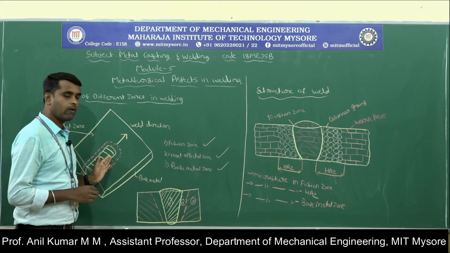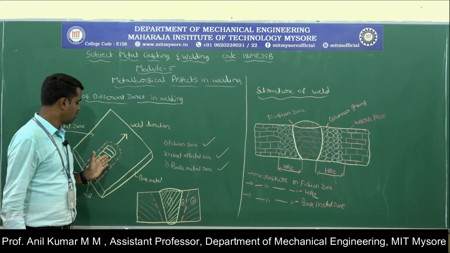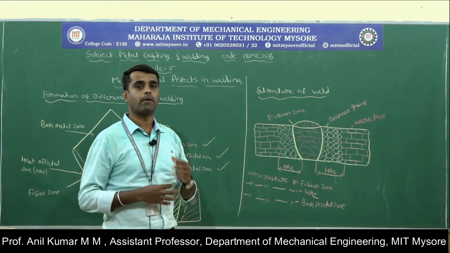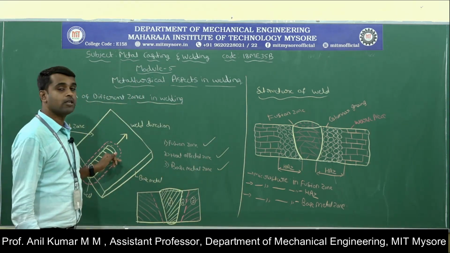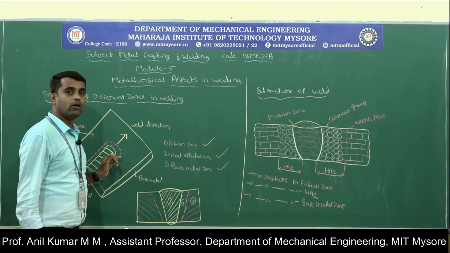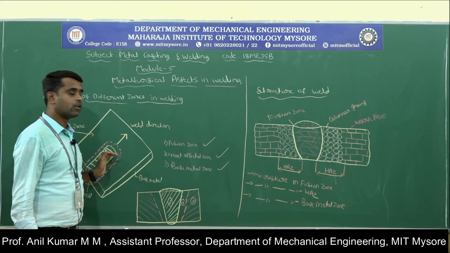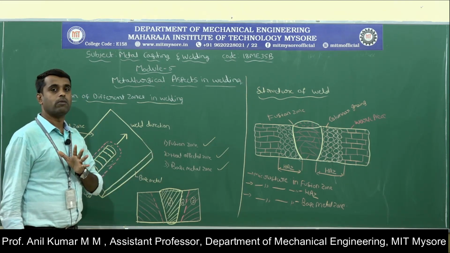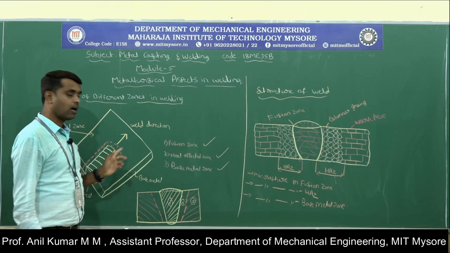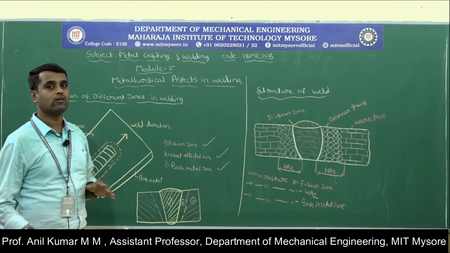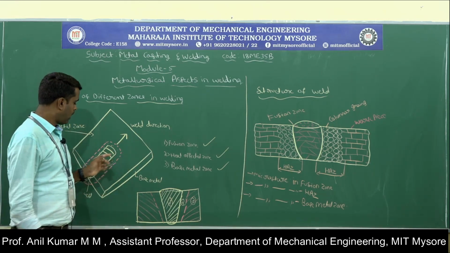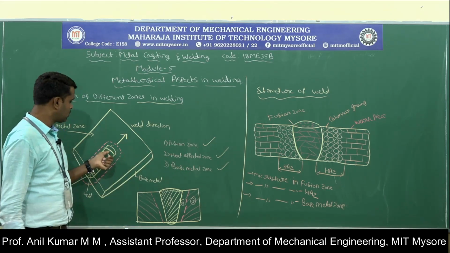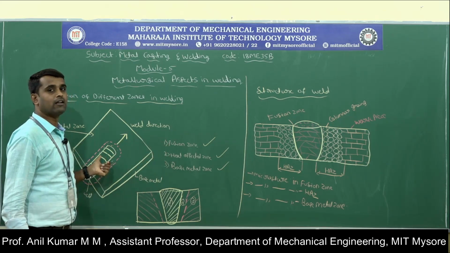Fusion region means the weld metal itself; that region you can call the fusion zone. In the fusion zone, the molten metal of the filler material is combined with the molten metal of the workpiece material, and it forms the weld bead. In the fusion zone, the porous grain structure will be formed, and these grains are relatively longer and parallel to the heat flow. This zone is surrounded by the heat affected zone, the area adjacent to the fusion zone.